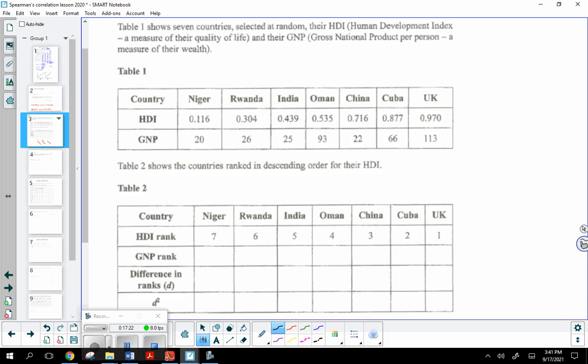Okay, 20, 26, 25, 93, 22, 66, and 113. Which one's the biggest? Okay, the 113, so that's going to be a 1 right there. Okay, then next highest. Okay, is it Oman?